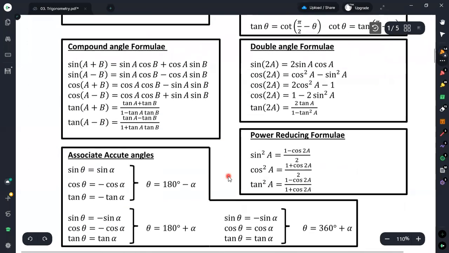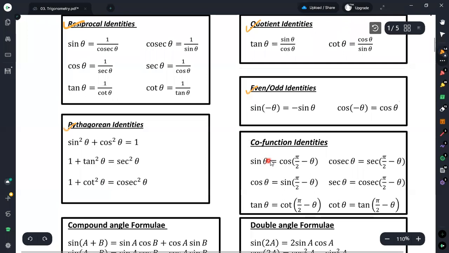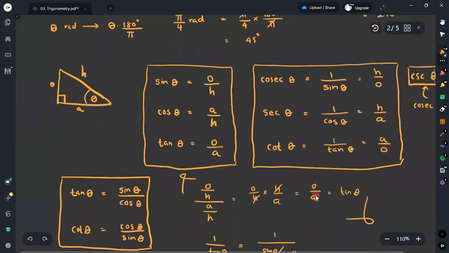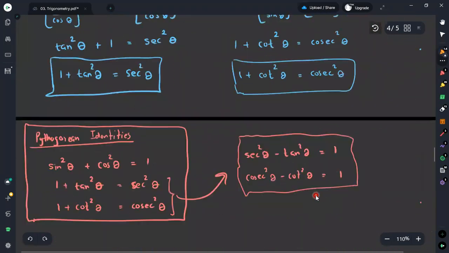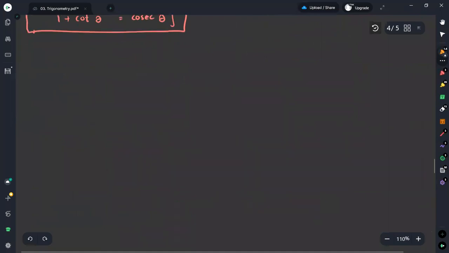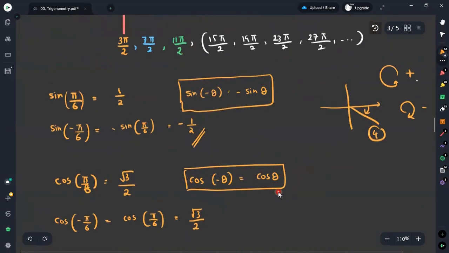Then we can use this concept: you change the angle by pi divided by 2. Therefore, cosine of pi divided by 2 minus theta is given as sine theta.